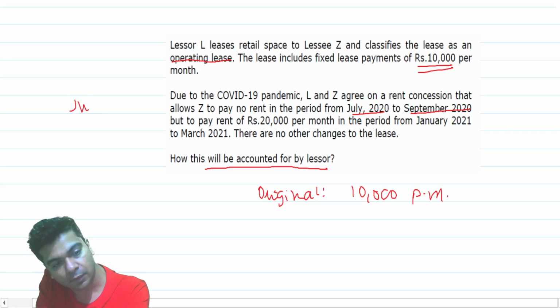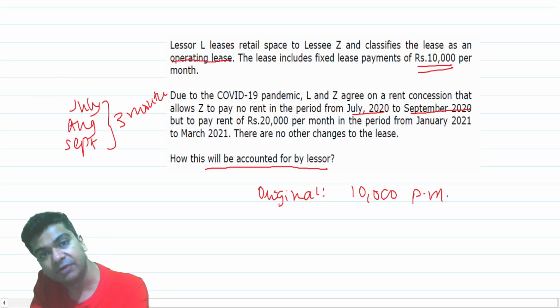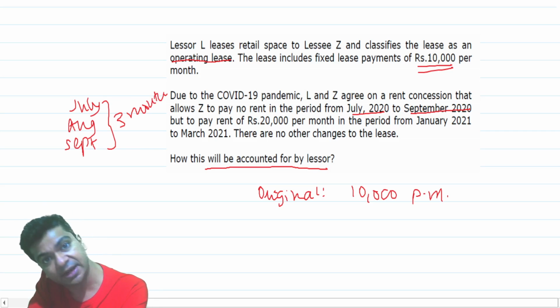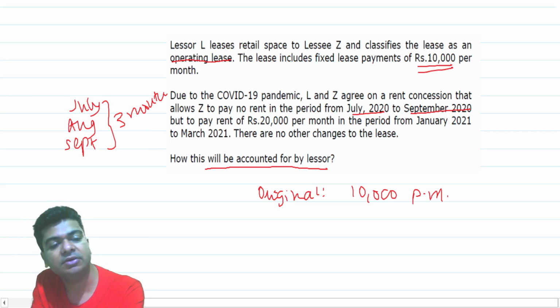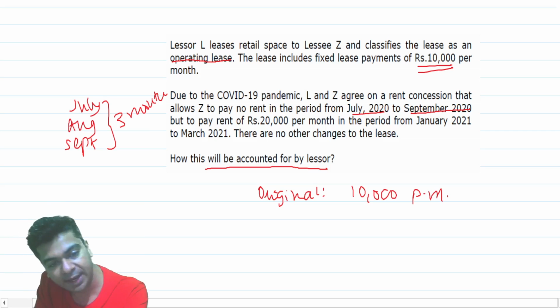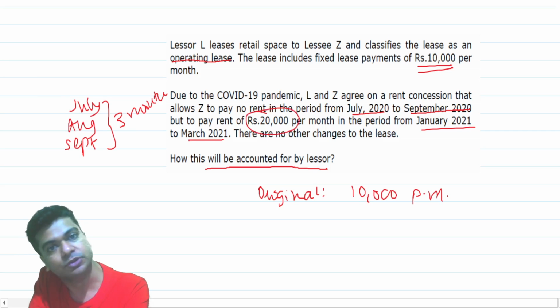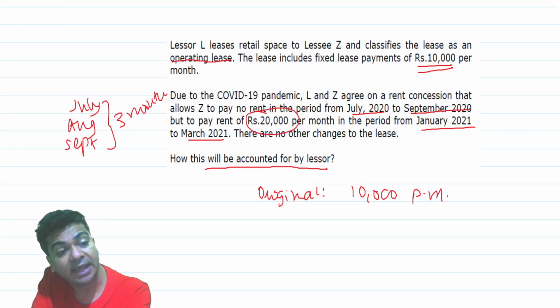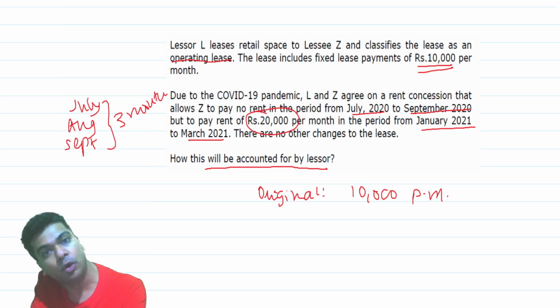So July, August and September, right? For 3 months, we are saying that do not pay the lease rent. But we are not waiving the lease rent. We are not saying that you don't pay lease rent at all. Instead, we are suggesting that whatever lease rent you have not paid during these 3 months, in the month from January to March, you will have to pay 20,000 rupees. So 10,000 rupees in any case is to be paid, but 10,000 rupees for the 3 months which were not paid earlier, that is needed to be paid.